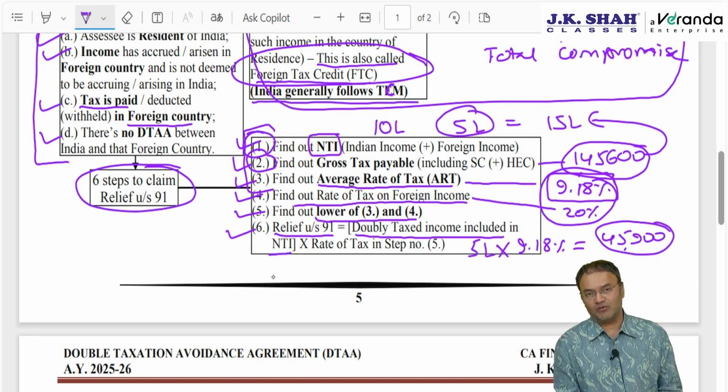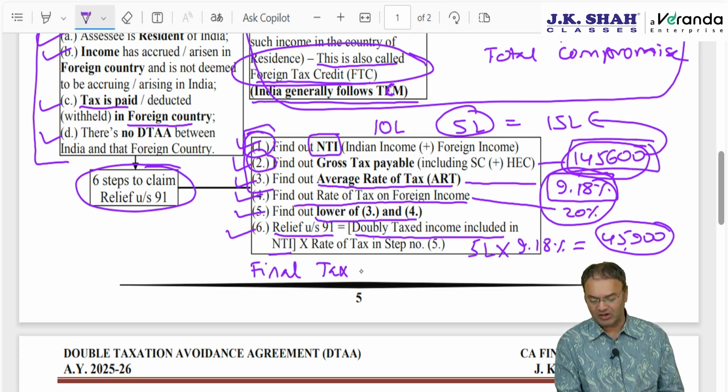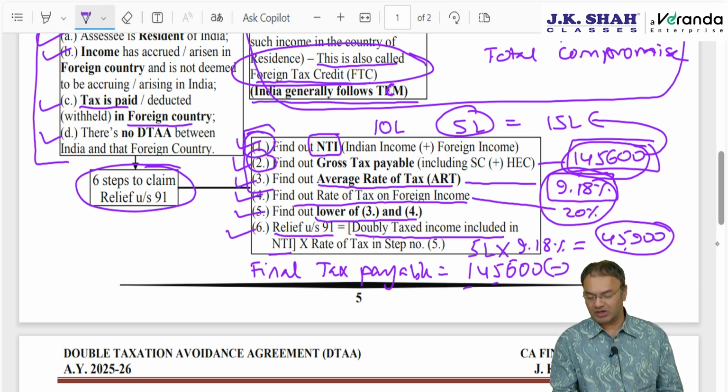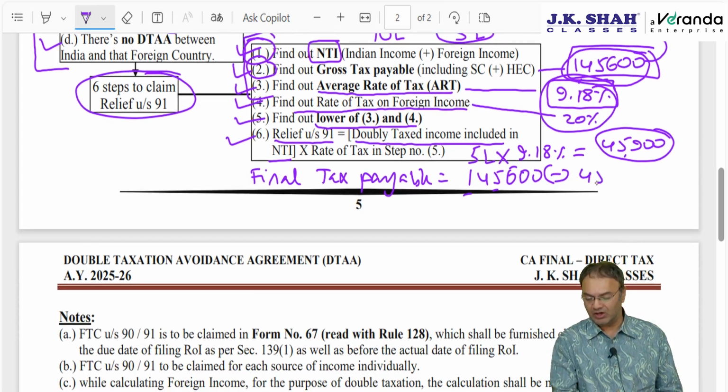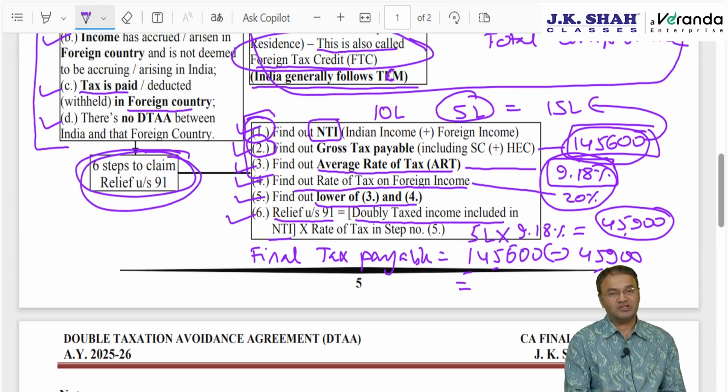Last step, in case you want to find out or if asked in the question, final tax payable. Final tax payable will be equal to the tax so found out in step number 2, 145,600, minus this relief under section 91, under section 90, 45,900, whatever is the answer, will be the final tax payable. Under section 91, 6 steps plus 1 extra step for computing tax. Most questions will come on this.